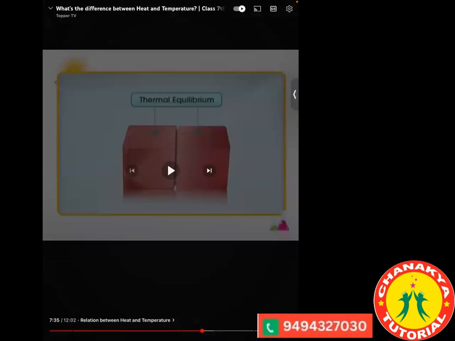Earlier, what happened? One of the cubes had the high temperature, the second one had the low temperature. But when both the cubes came in contact with each other, the higher temperature started giving the heat to the lower temperature one. And as a result, a point has come where both the bodies got the same temperature. And when they get the same temperature, that kind of condition is called equilibrium.